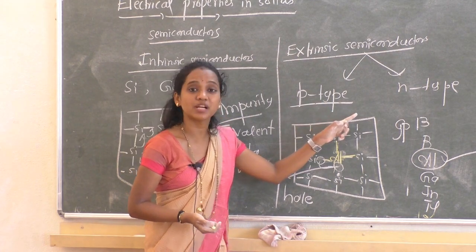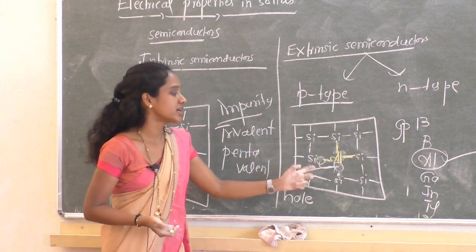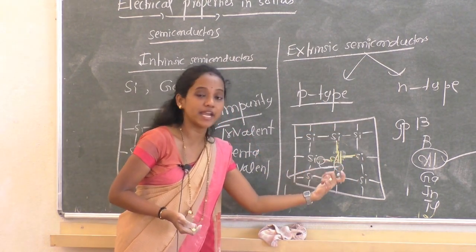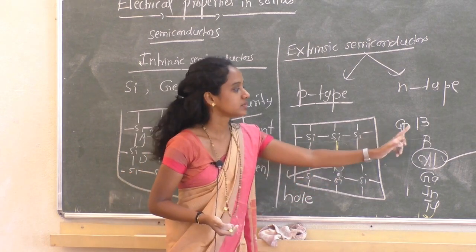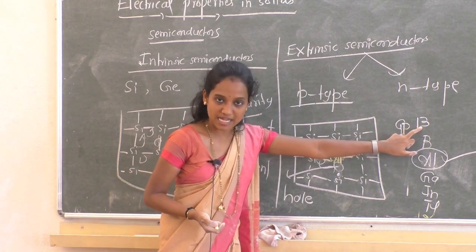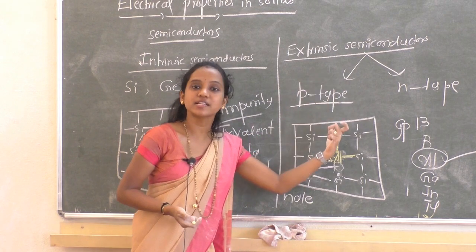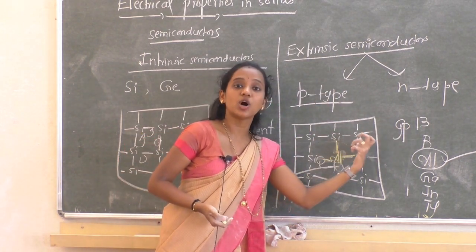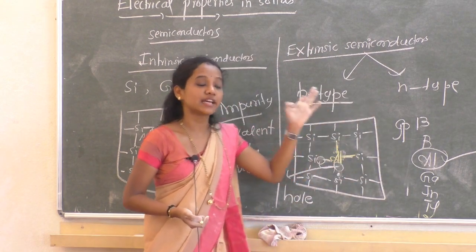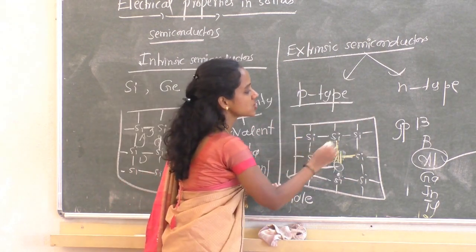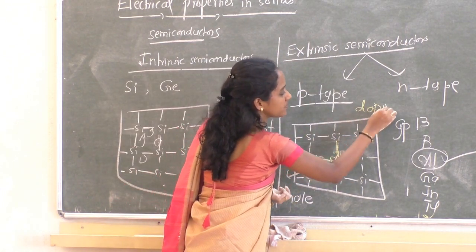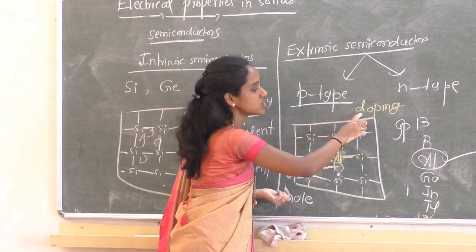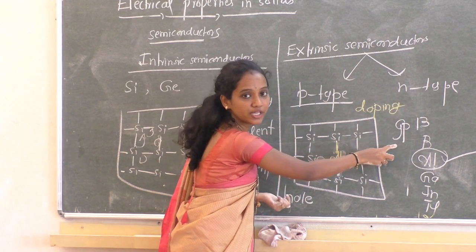What is a p-type semiconductor? It is a type of semiconductor obtained by adding group 13 elements to an intrinsic semiconductor. Why are we adding group 13? Because to increase the electrical conductivity. That process is called doping. Doping is a process of adding impurity atoms.